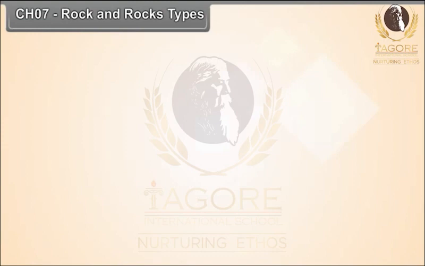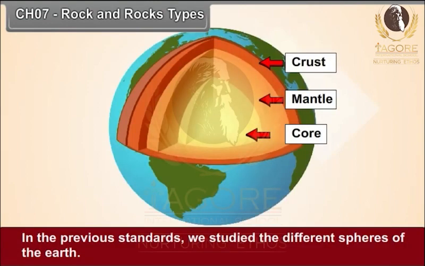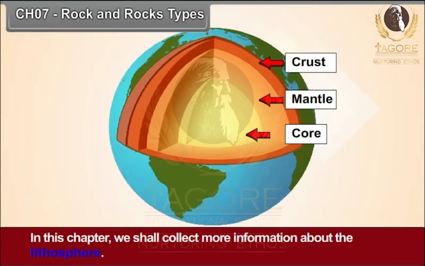Chapter 7: Rocks and Rock Types. In the previous standards, we studied the different spheres of the Earth. In this chapter, we shall collect more information about the lithosphere.